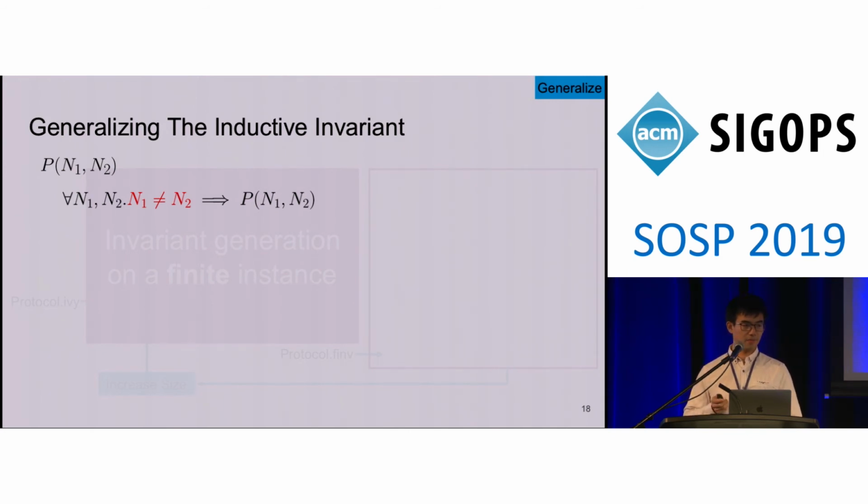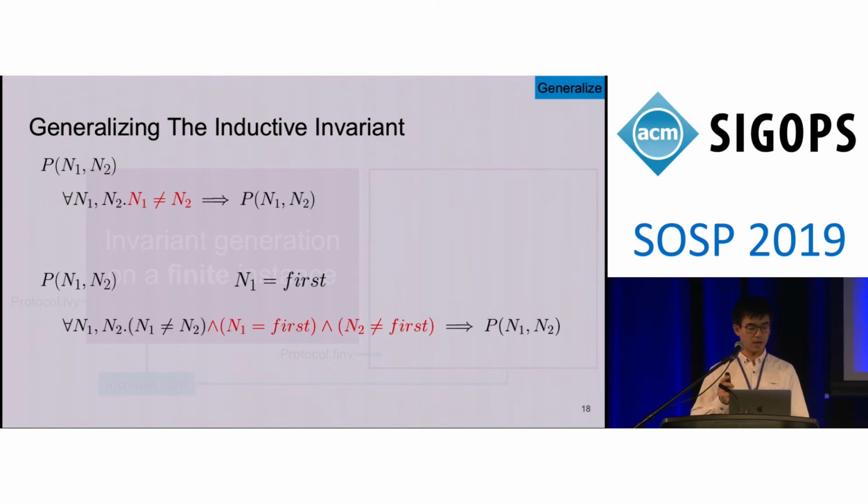And if we concretize our protocol, the generalization requires a little more work. For example, we are still considering P(n1, n2), and we concretize n1 equals first. In this situation, we need to specify that n1 equals first and n2 is not first implies this property. If this looks scary, that's good, because we can automatically do this for you.